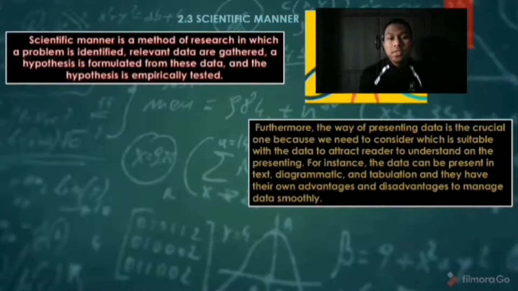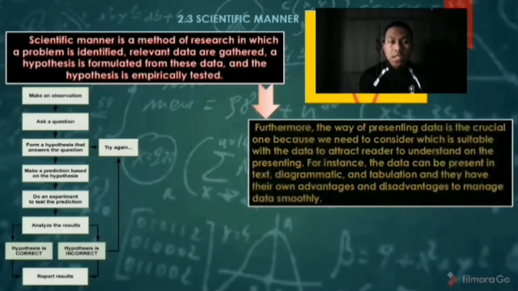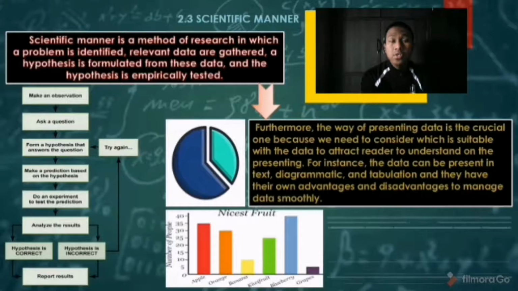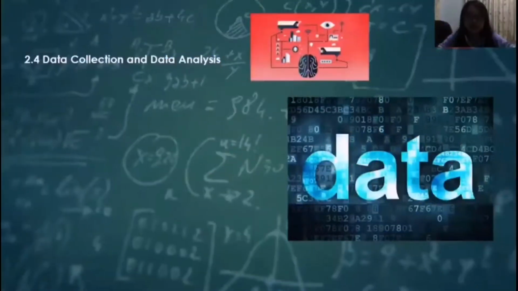The scientific manner is a method of research in which a problem is identified, relevant data are gathered, a hypothesis is formulated from this data, and the hypothesis is empirically tested. Observation is the first step to solve the problem, and the question is somehow the trigger idea, because from that we can make a good hypothesis. The researcher needs to predict what will happen based on the hypothesis, so the test can be held. The way of presenting data is crucial, because we need to consider which is suitable with the data to attract readers to understand the presentation. For instance, the data can be presented in text, diagrammatic, and tabulation, and they have their own advantages and disadvantages to manage data smoothly. Collection and data analysis.